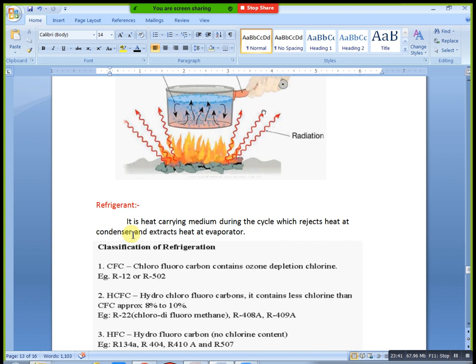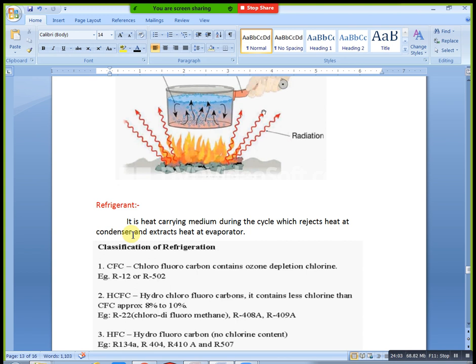Simply we say that the condenser is used for phase changing purpose. Gas to liquid medium changing, we use a condenser. For example, take the evaporator. Evaporator means liquid to vapor condition. For liquid to vapor phase changing purpose, we are using an evaporator.